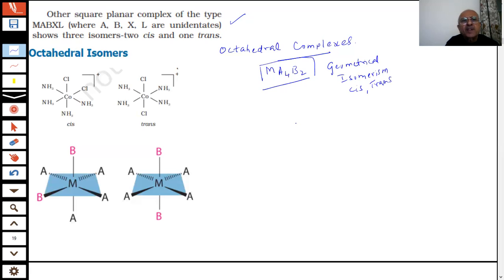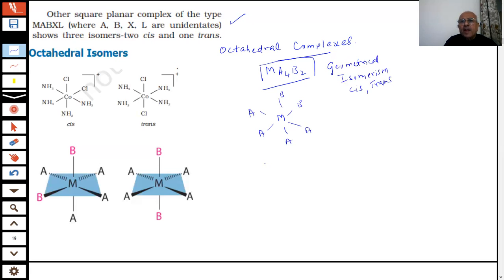And one of the easiest ways, I would say, is what I will do, students. You know what is the shape of octahedral. This is octahedral. So these two are the same. First, I will put it this way, and now put all others. Got it?